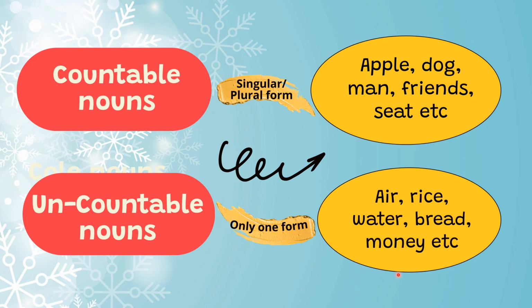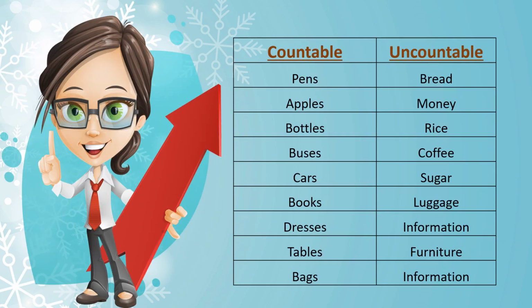For all these examples, you don't call them as airs, rices, waters, breads. Yes? So you have only one form, and if you have one form, then they are uncountable nouns. If you have both singular and plural, then they are countable nouns. Now let's quickly see some examples which are given right here. Pens, apples, bottles, buses, cars, etc. They all come under countable, which can be counted using numbers, whereas uncountable, they have only one form, as I've already told you. And here are few examples.